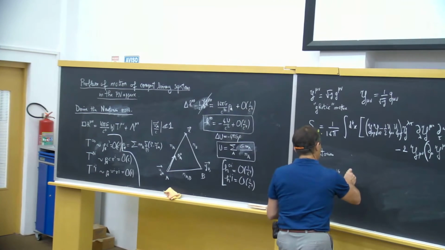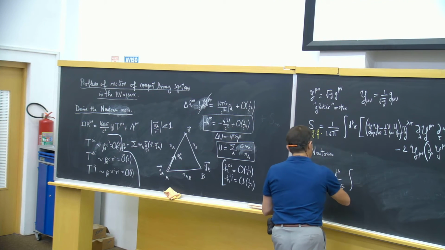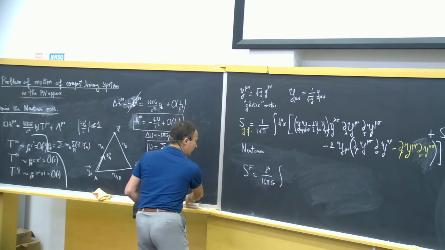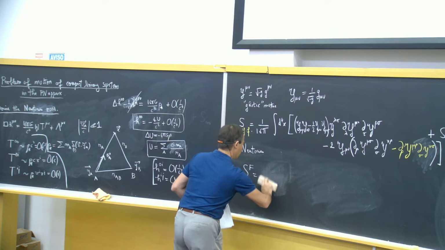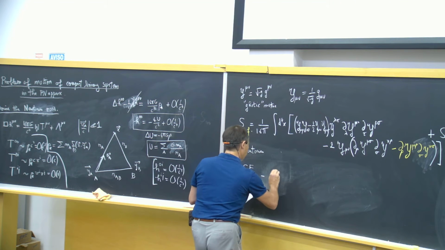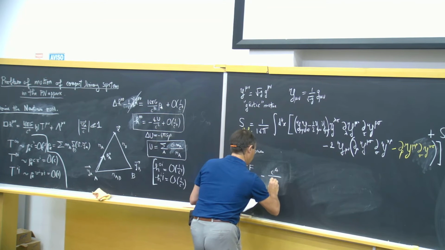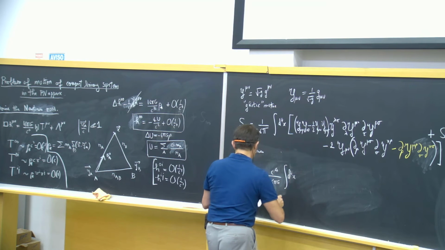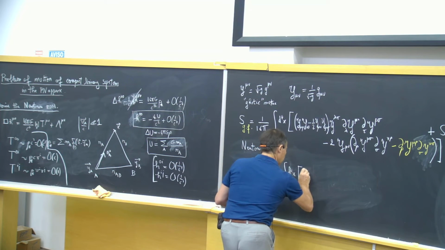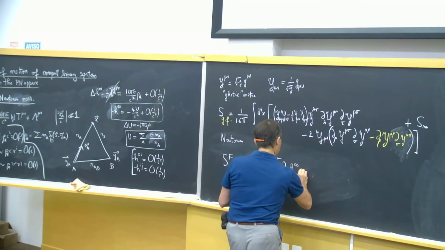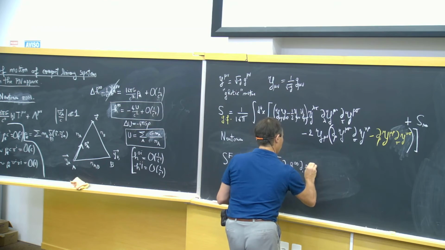And so when we do that, we find that there are only two terms here that survive, which depend only on h^00. And these terms are only space derivatives of h^00.